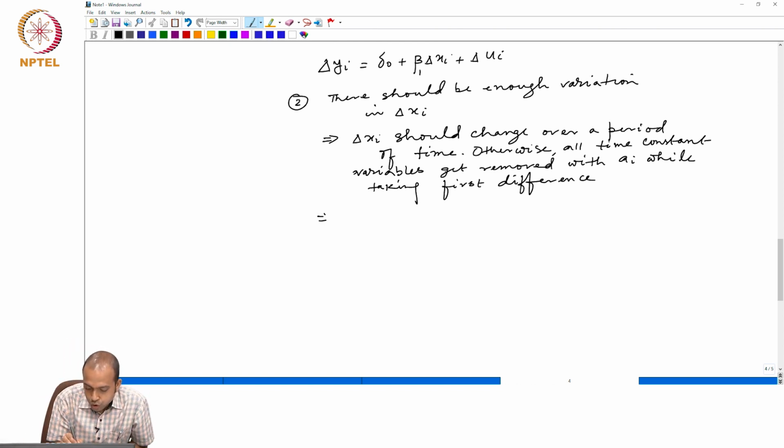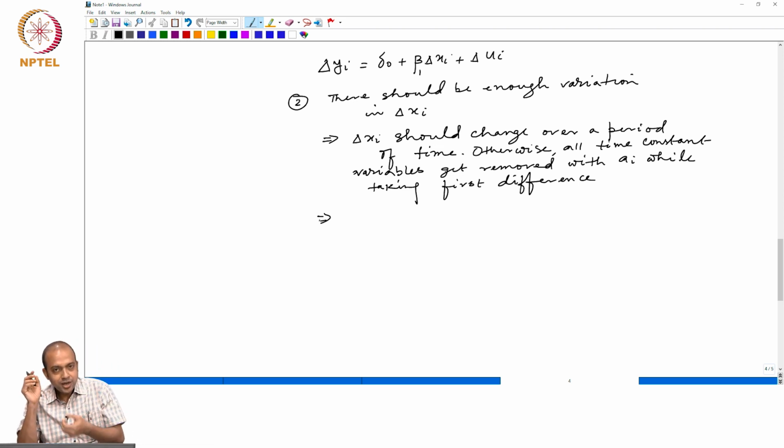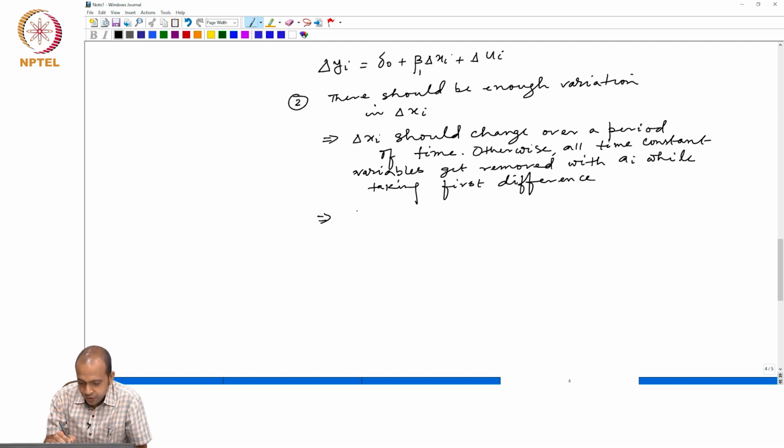So, while taking the first difference, we must ensure that in our model there is no variable which is time constant. The first difference model cannot accommodate the fact that some of our variables are not changing over a period of time. Secondly, even if the variables are changing, they should change at a different rate.